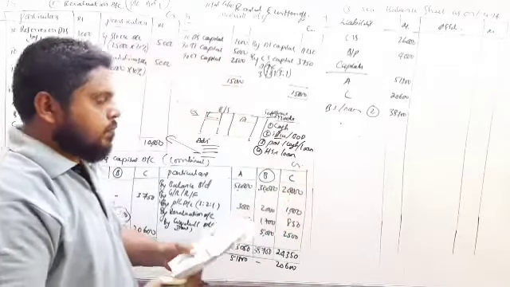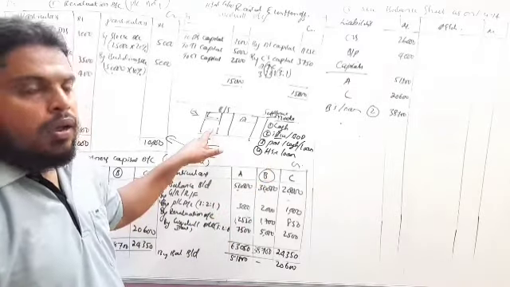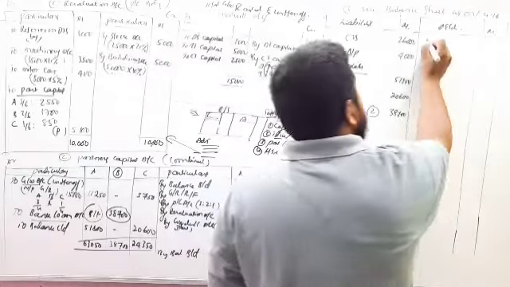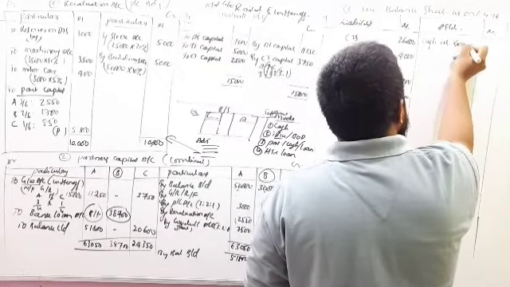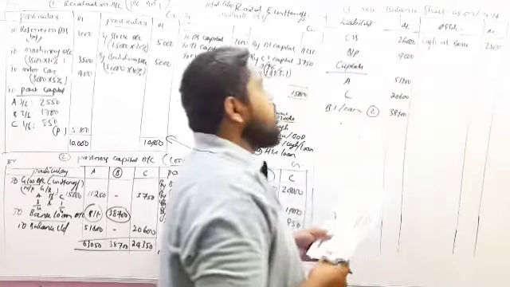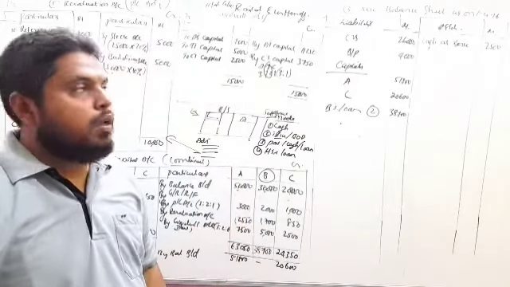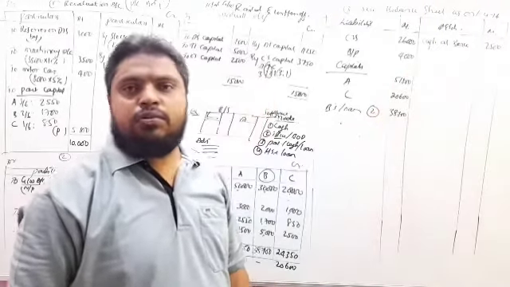Next, we have revised the liability side. Now come to the asset side. So assets, cash at bank, 2,500. Now in admission of a partner, along with this cash at bank, we add capital and goodwill.